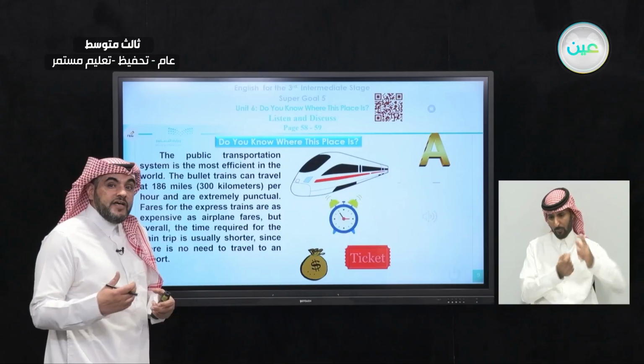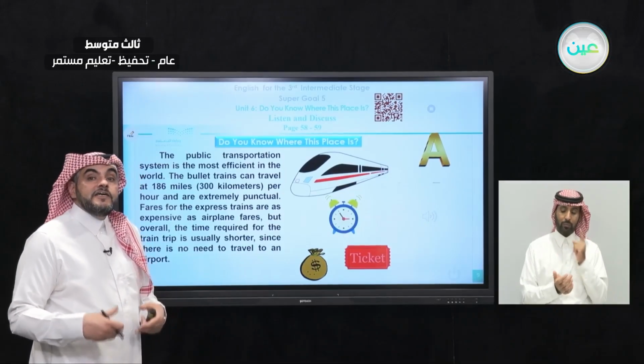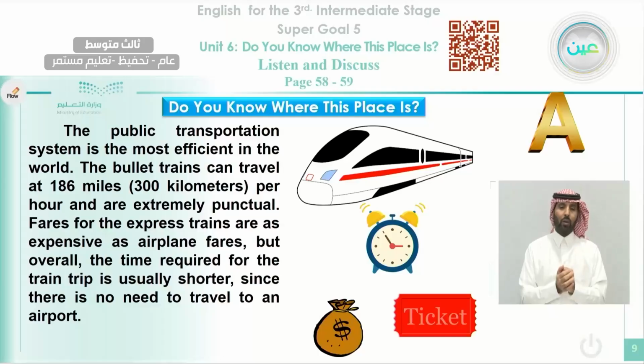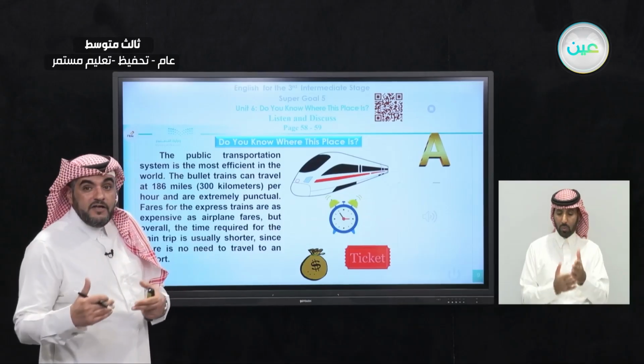We call it a bullet train; we mean by that it is very fast. 186 miles, which means 300 kilometers per hour. In each hour, it passes 300 kilometers, and the trains are extremely punctual. What do you mean by punctual? It means arrives and leaves on time.